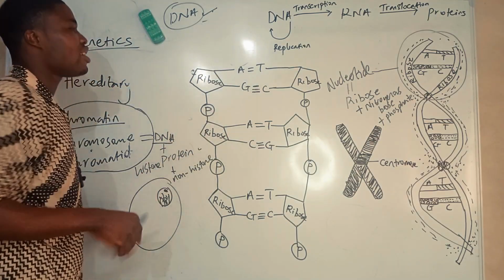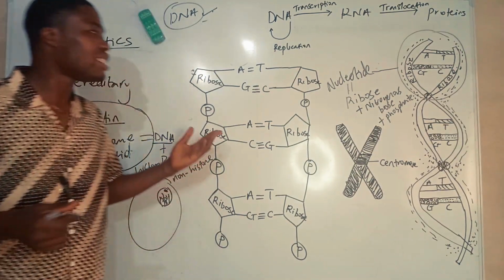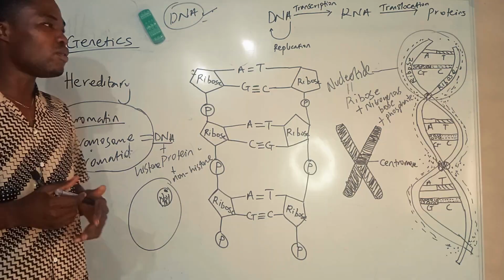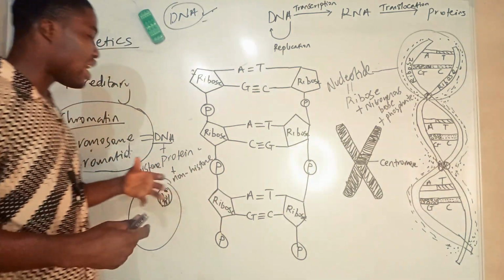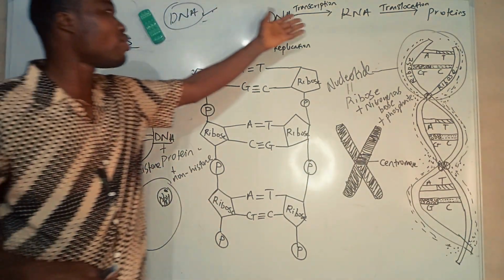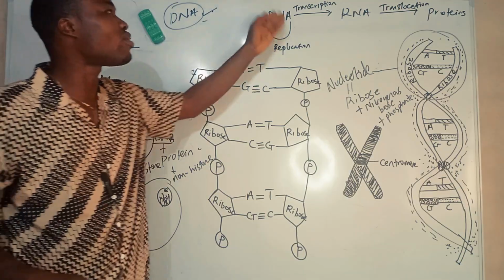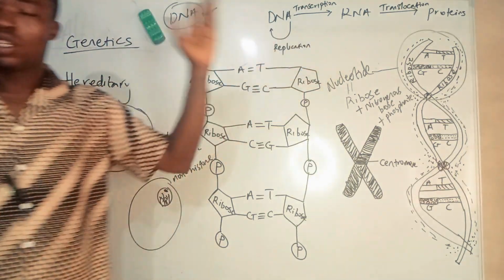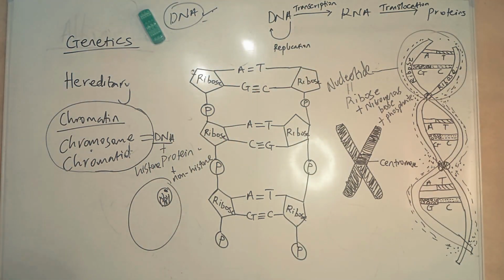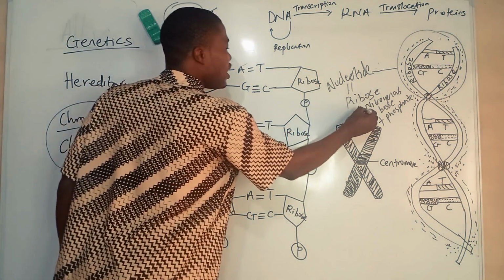DNA is the code of life because the bases are in code. It codes information as base pairs, and it can replicate, making more DNA, or transcribe it to RNA.